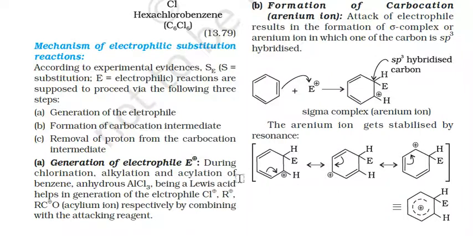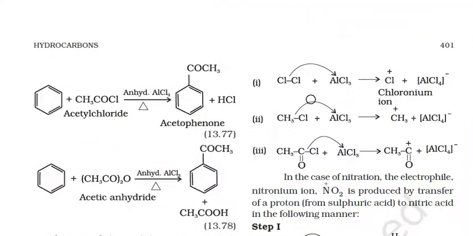Next, generation of the electrophile. During chlorination, alkylation or acylation of benzene, anhydrous AlCl3, being a Lewis acid, helps in the generation of the electrophiles such as Cl plus, R plus and RCO plus, the acylium ions, respectively, by combining with the attacking reagent. Cl2 with AlCl3 forms Cl plus and AlCl4 minus, the chloronium ion.